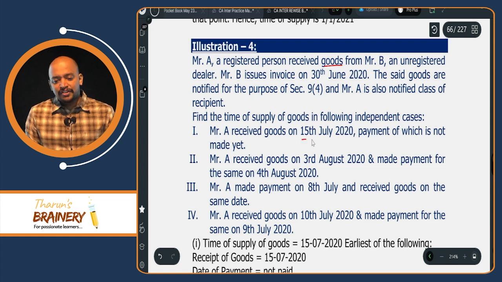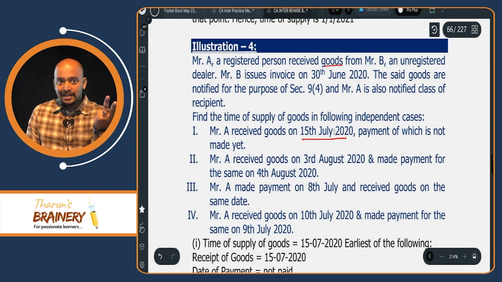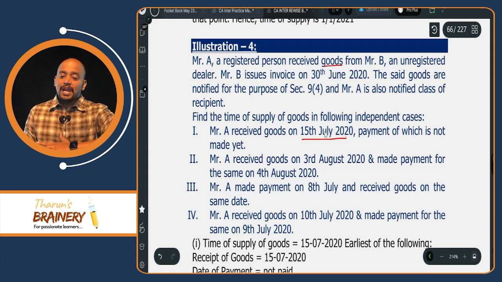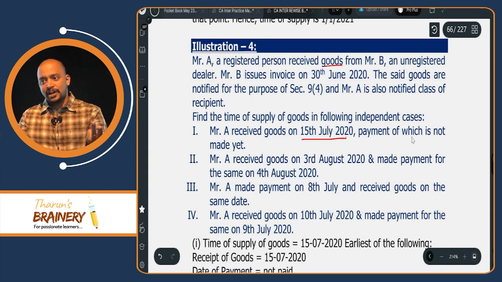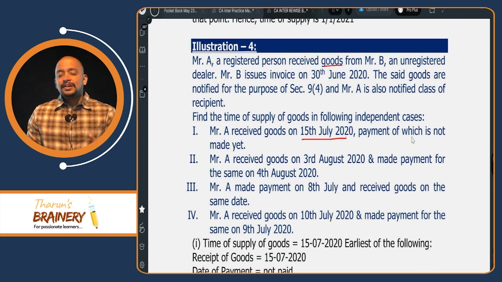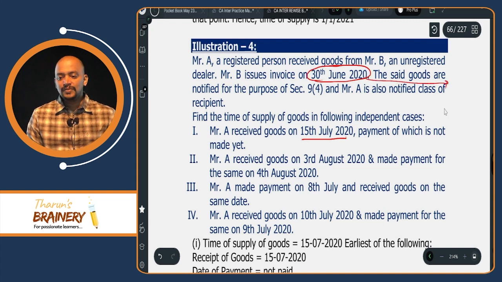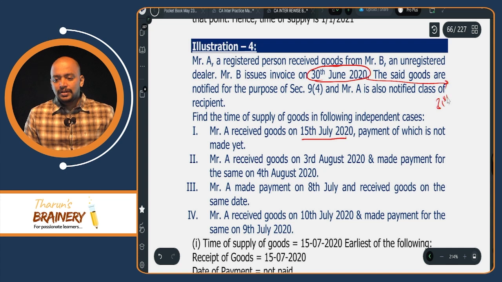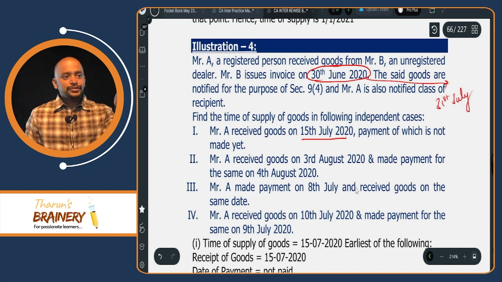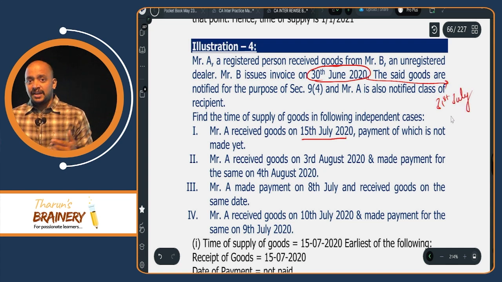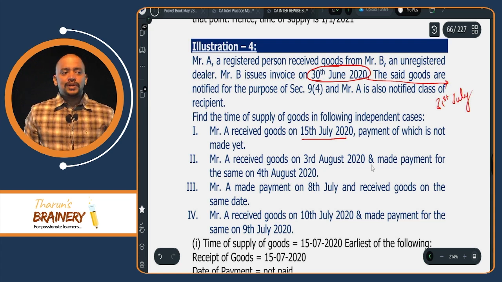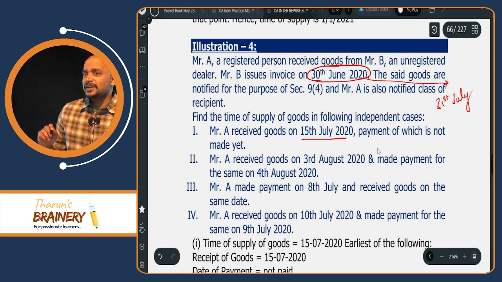A received the goods on 15 July. So 15 July. Then second, date on which payment is made to supplier. Payment is not yet made. Then third, 31st day from the date of invoice. What is 31st day from the date of invoice? 31st July. So 15th July or 31st July, whichever is earlier, 15 July will be time of supply. Second case, you tell me.